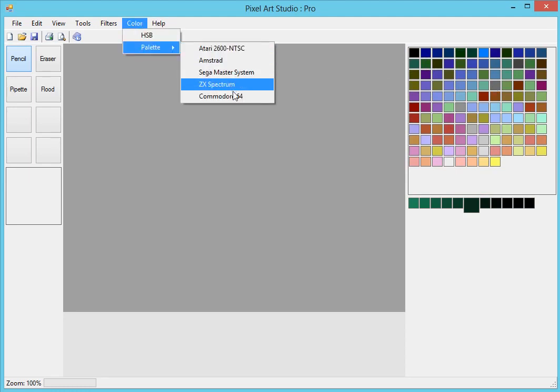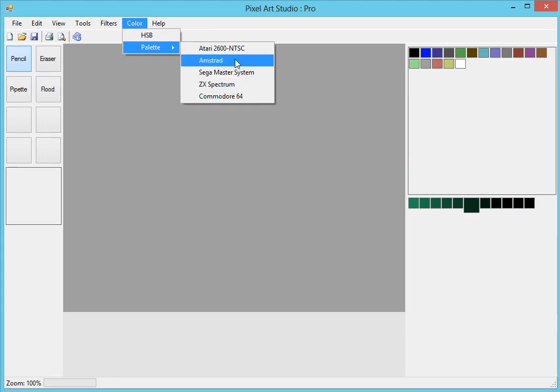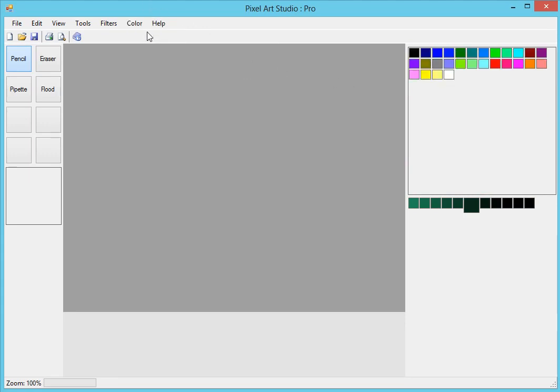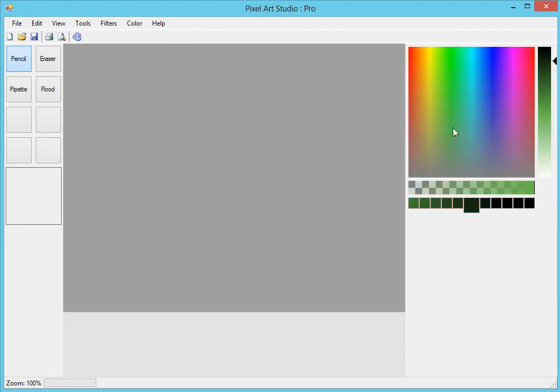Again, that works for all of these modes. So we have the ZX Spectrum. We also have the Commodore 64. We have the Amstrad. Basically, any color palette you're looking for, we're going to be able to support that. These are also just flat files. You can grab these off the hard drive and change them. They just store RGB information in web format hex, so we can just easily create these if you know what colors they are. But let's go back to HSB mode for the moment.